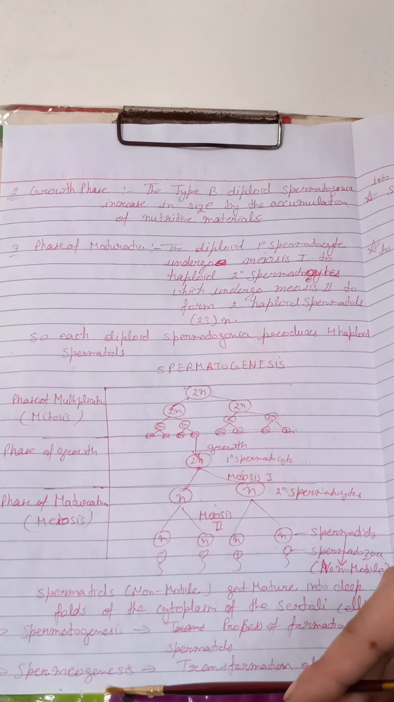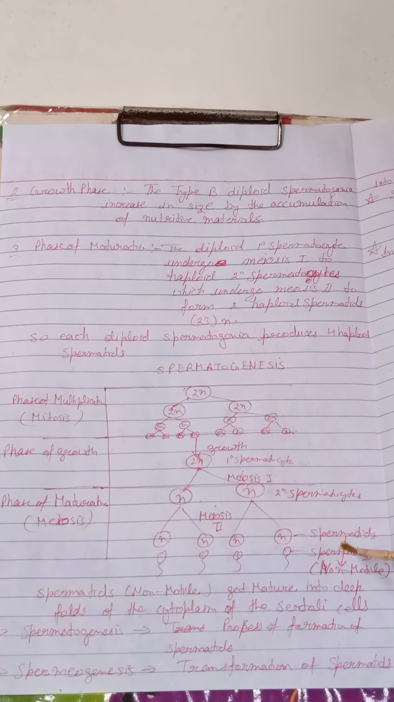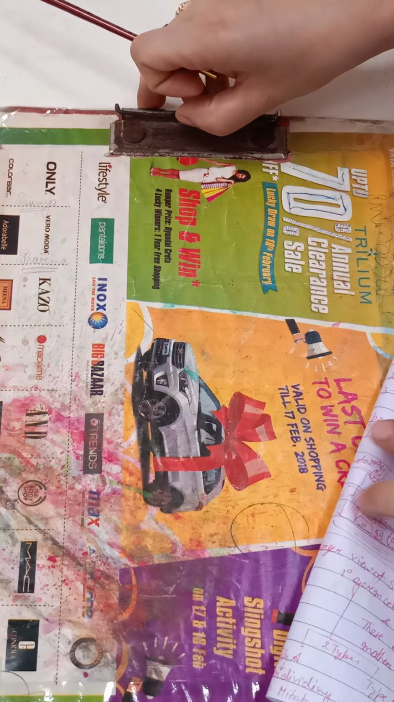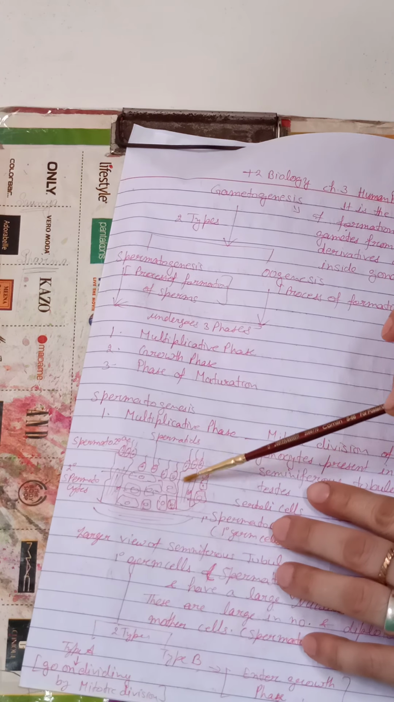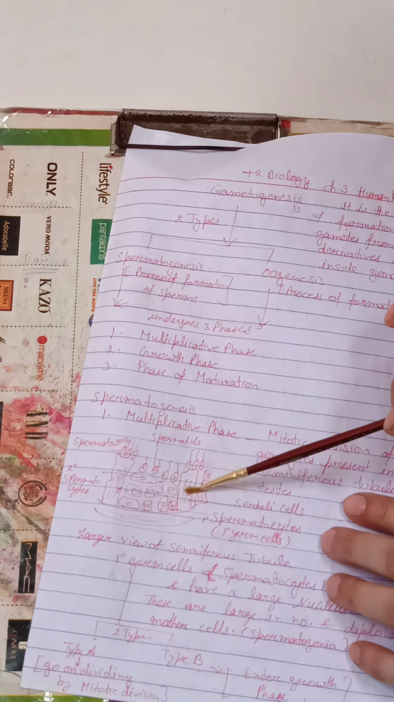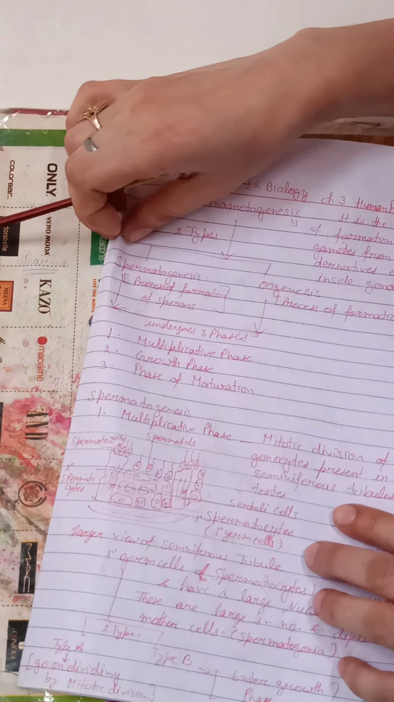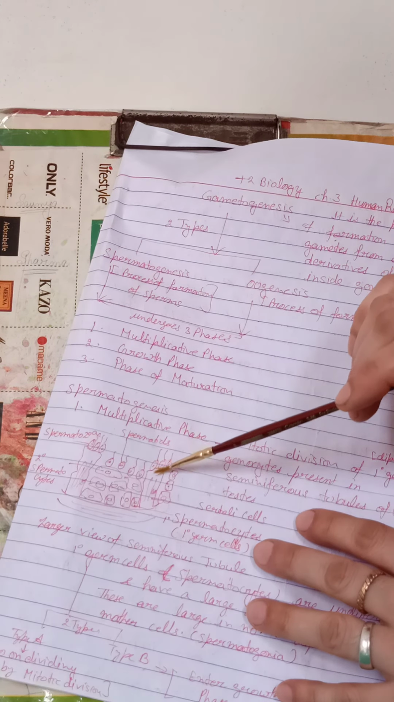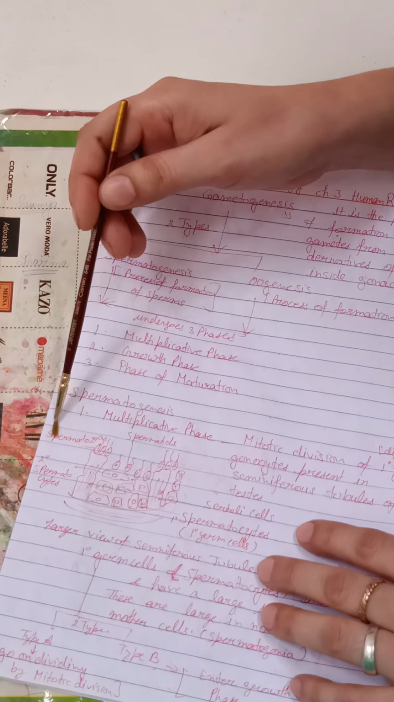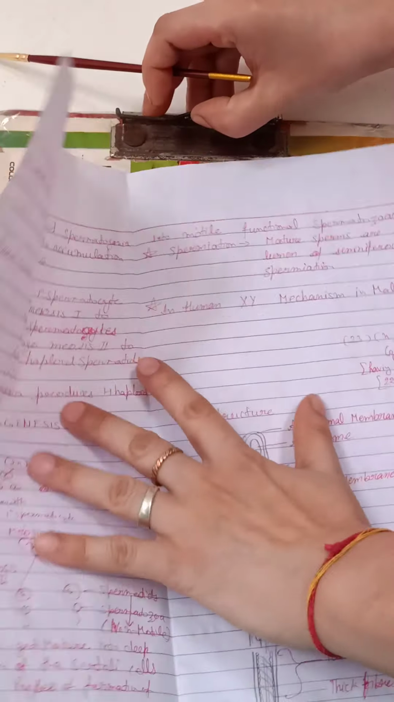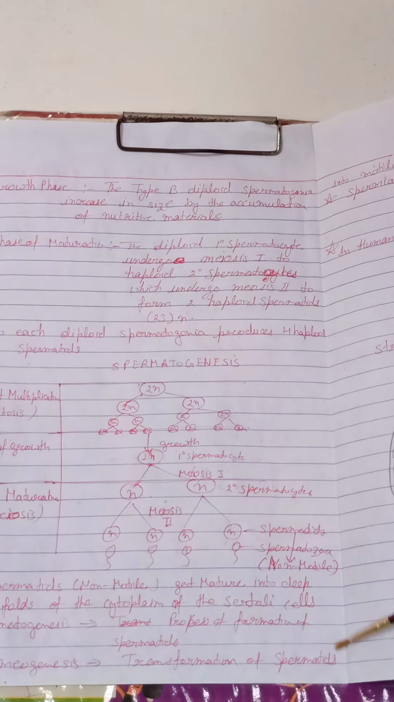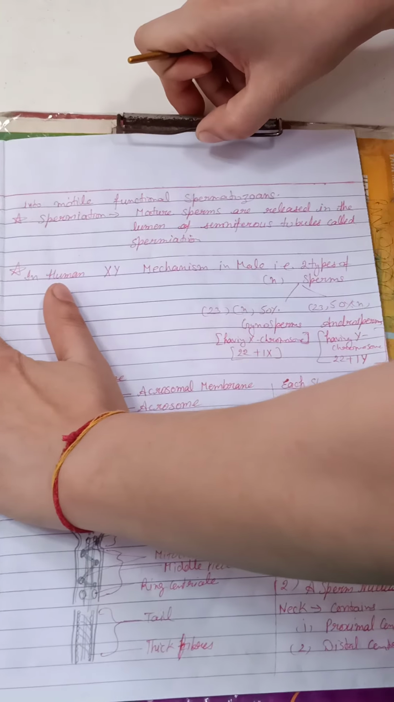The second term is spermiogenesis. What is spermiogenesis? After the formation of spermatids in the seminiferous tubules, these spermatids are shifted to the fertilized cells, which are nutritive cells, and they nourish these spermatids, and by getting nourishment these spermatids change into spermatozoa. So spermiogenesis is the transformation of spermatids into motile functional spermatozoans.